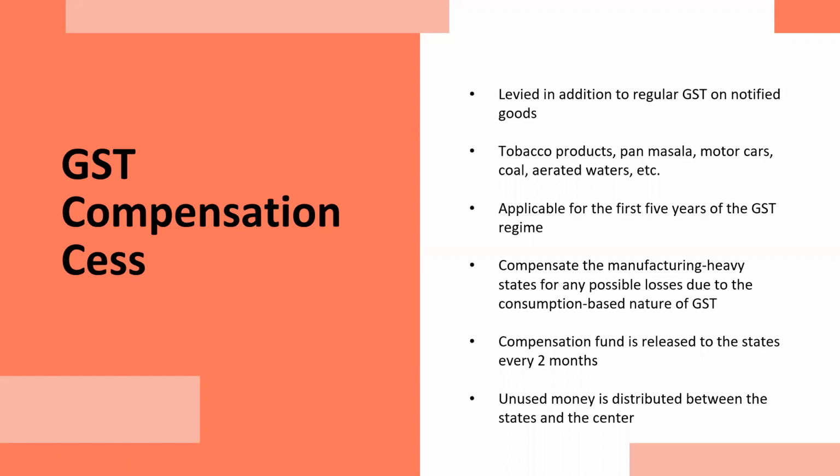Now, how do we calculate this thing? So this is calculated apart from the value of the GST. Let's say if there is a motor car and that the pricing of the car is 10 lakh rupees. On this 10 lakh, 28% would be the rate of GST. Fine. Let's say compensation cess on that is 40%.